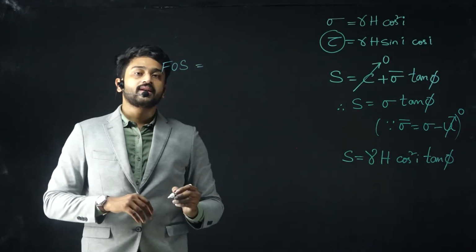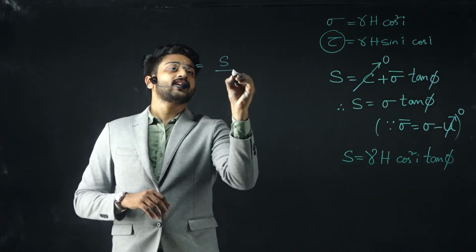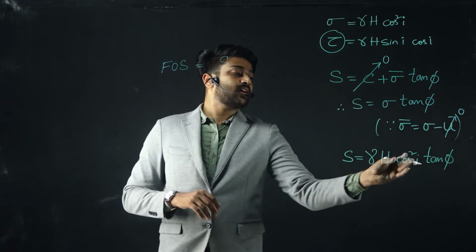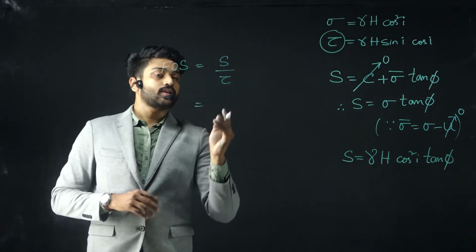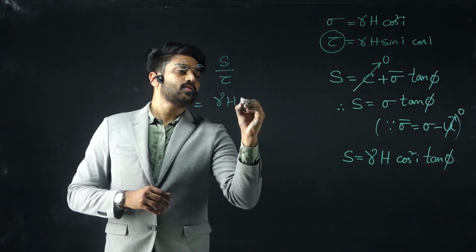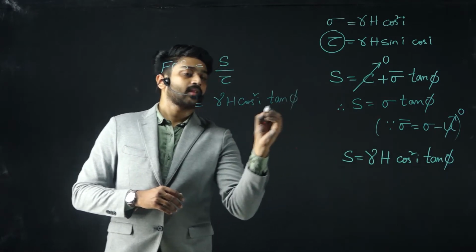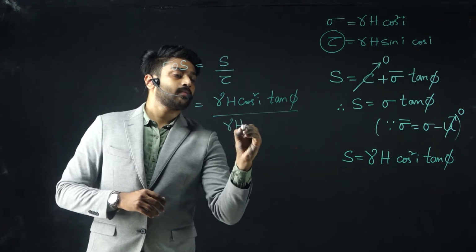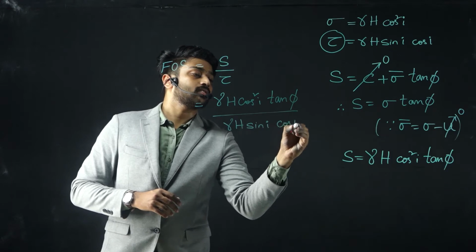The factor of safety is nothing but shear strength to mobilized shear strength, or simply I can write down S by tau. We know S is gamma h cos square i tan phi, and we know tau. Substituting these two, it will be gamma h into cos square i into tan phi by gamma h into sin i into cos i.